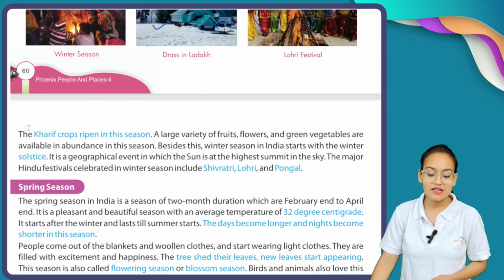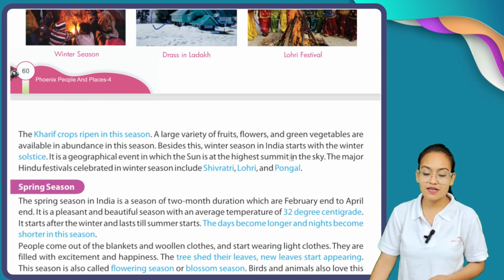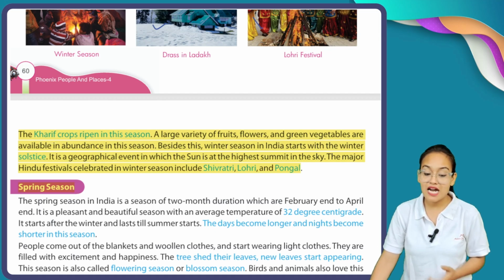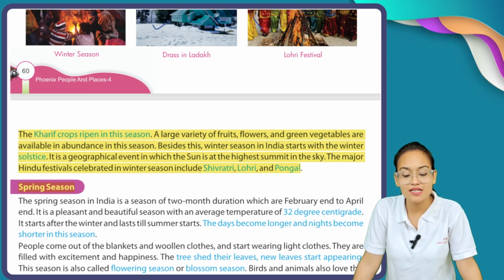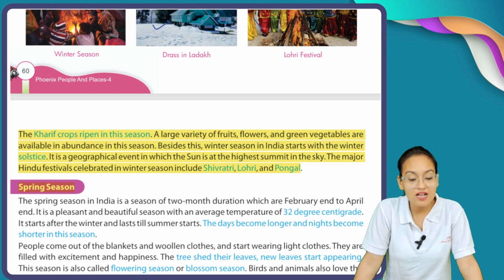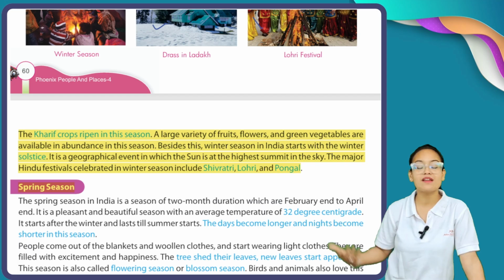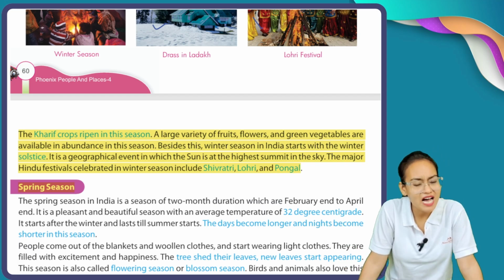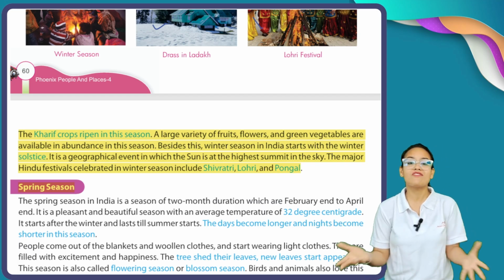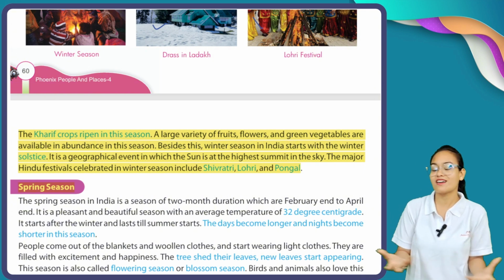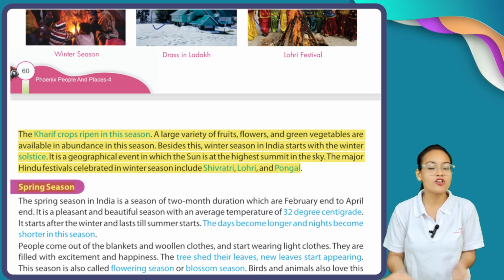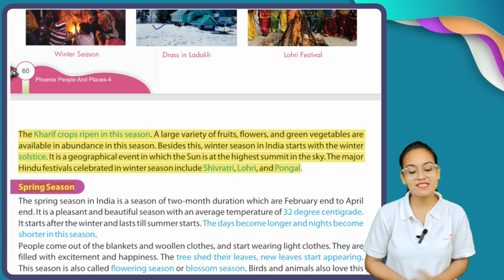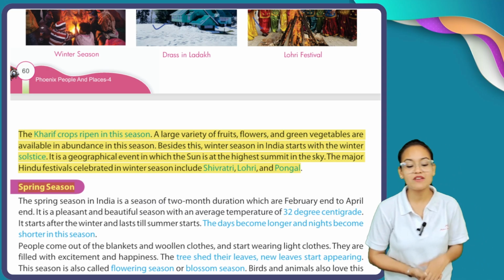Now, the Kharif crop ripens in this season. A large variety of fruits, flowers, and green vegetables are available in abundance in this season. We have a lot of options of green vegetables and a lot of availability of fruits. Besides this, winter season in India starts with the winter solstice.